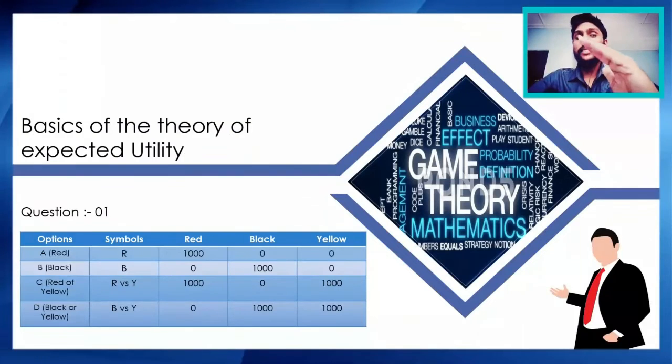And I'm Rimaz, I'm explaining the first question. The above mentioned questions' details are tabulated in this slide. And the final decision maker says that she prefers D to C. Let's argue this statement under the theory of expected utility. First of all, we need to know what expected utility is.